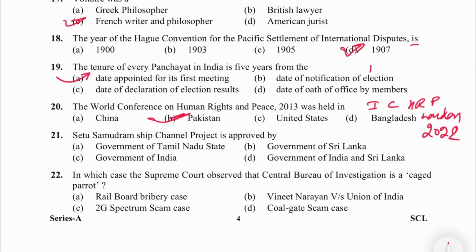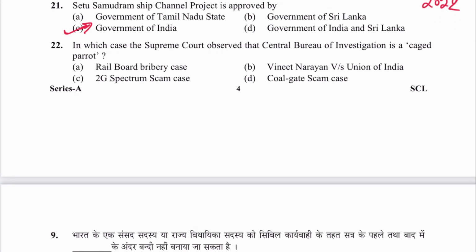Next is 21. Setu Samudram Ship Channel project is approved by the government of India. So C is the answer. Next is 22. In which case Supreme Court observed that CBI is a caged parrot? This is Coalgate scam case. D is the answer.